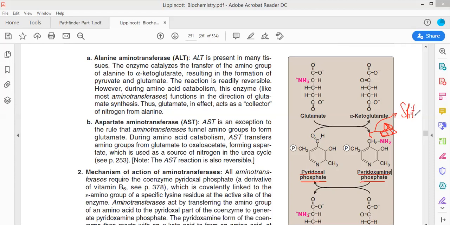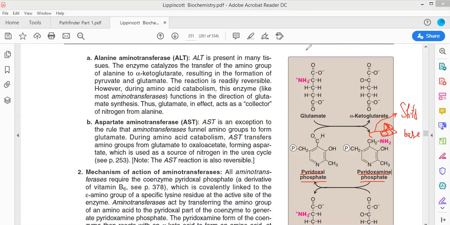Schiff's base is a chemical bond which is produced between the lysine amino group and the pyridoxal 5-phosphate. Okay, this Schiff's base is highly important in catalyzing the reaction of the transaminases. It is only through this Schiff's base that the transaminase can catalyze its reaction.